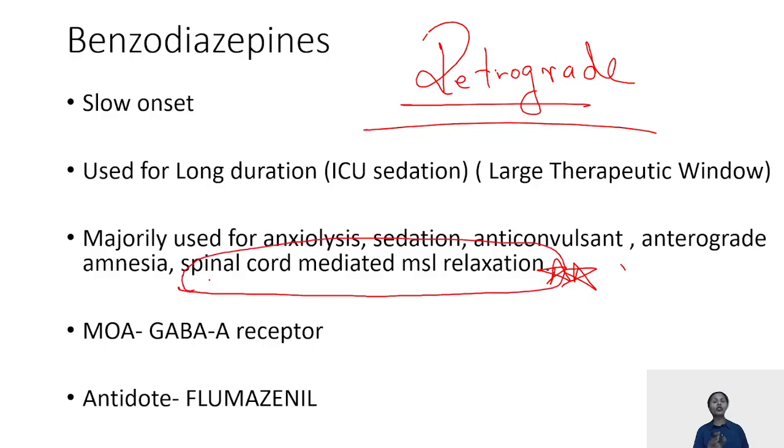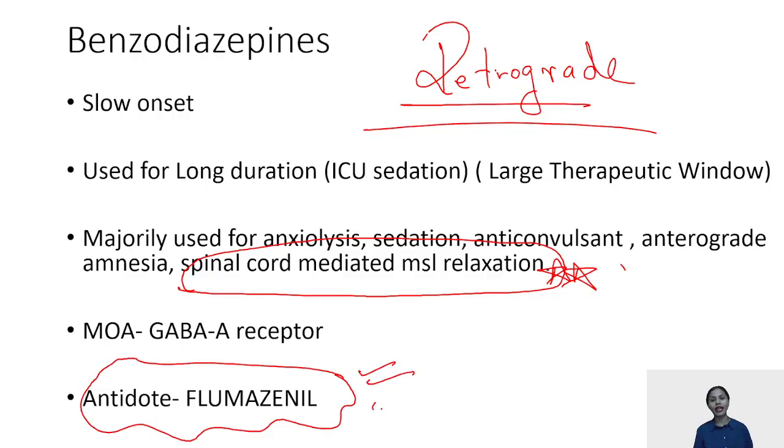This is the special thing about benzodiazepines, leading to muscle relaxation via spinal cord. Mechanism of action is GABA A receptors. And benzodiazepine has one antidote also, which is known as flumazenil. This is the antidote for benzodiazepines.